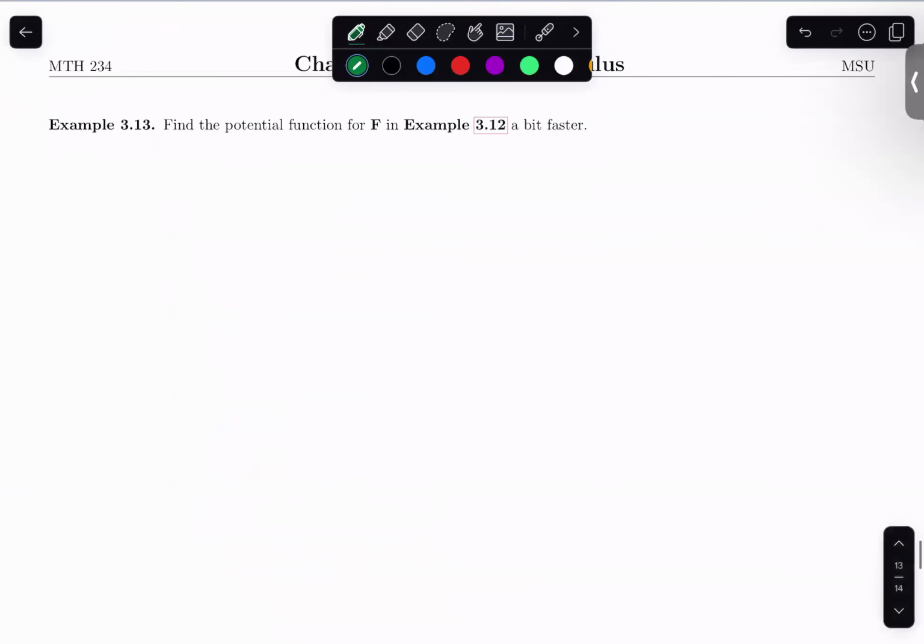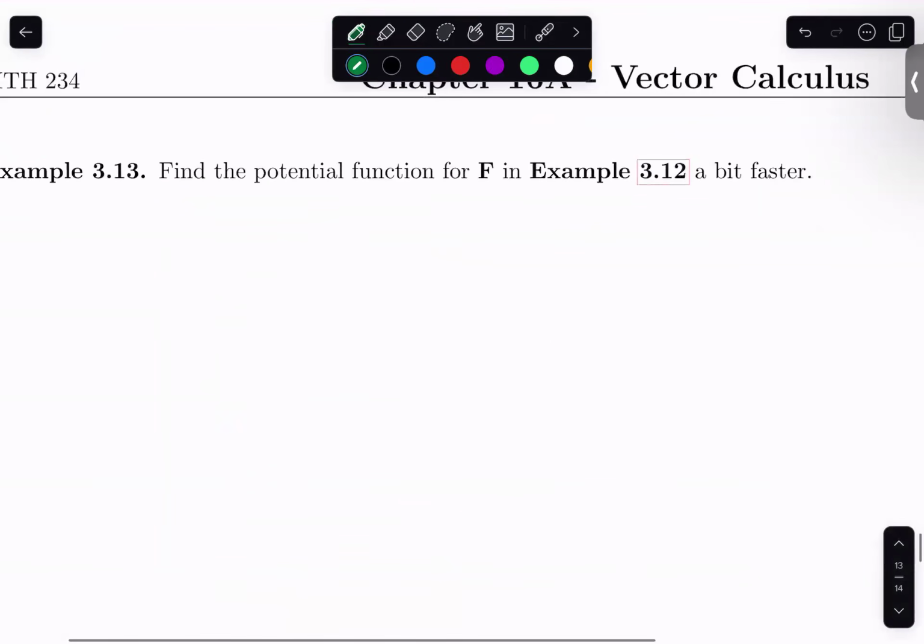And so what I'd like to do next is to give you a faster way to find potential functions. This one's kind of harder to write down, exactly what you're doing. But I hope I can illustrate it well and you can ask questions about anything if you're confused. So with this technique, what I'm going to do is integrate all of the pieces with their corresponding variables. So let me showcase this.